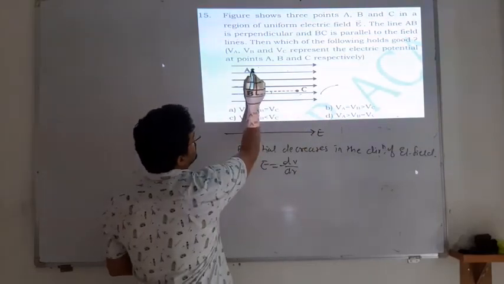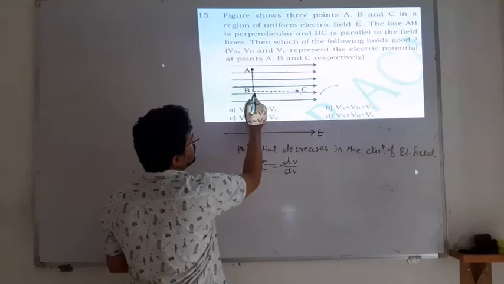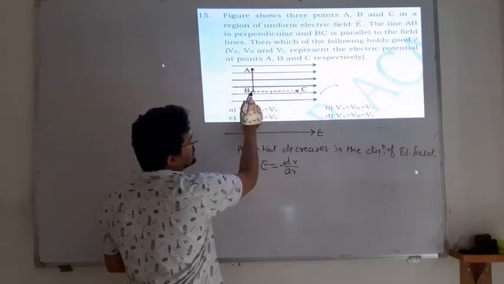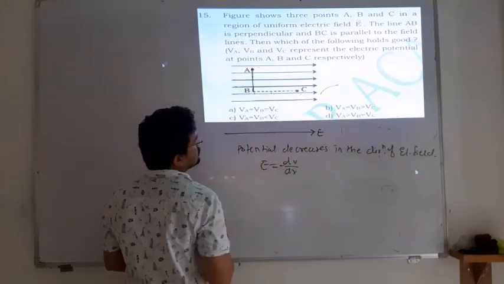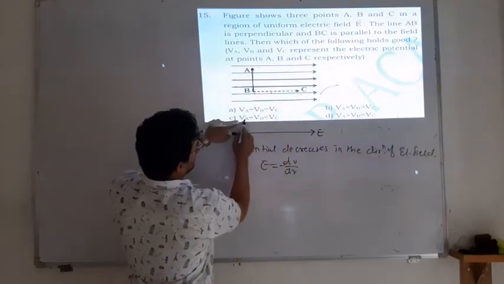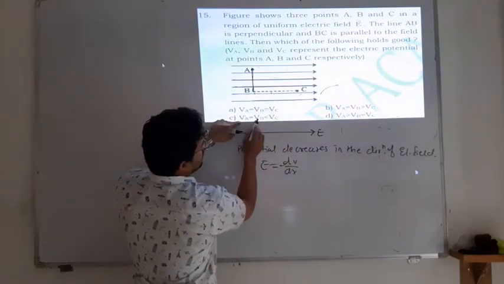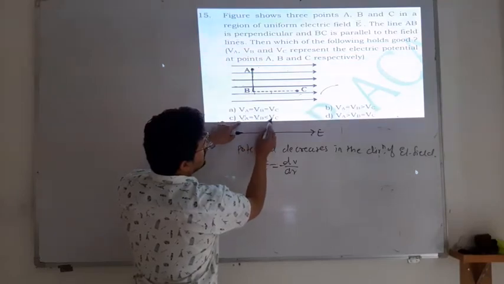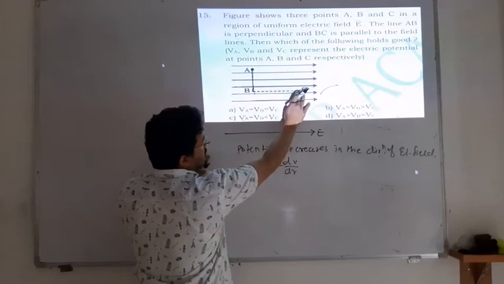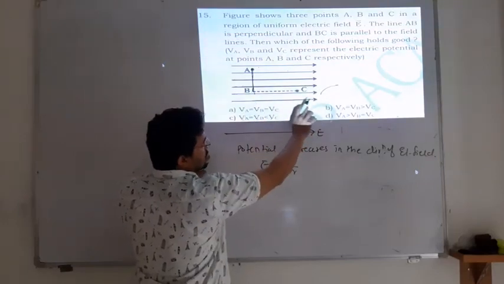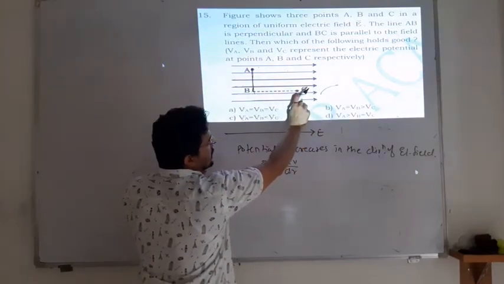It means the potential at point A and point B is the same. So the potential at A and B are both the same, but the potential at C is less than A and B. So which option will be correct? The potential at A and the potential at B are both equal, and it is less than C, because point C is further ahead in this electric field. So in this direction the electric potential decreases.